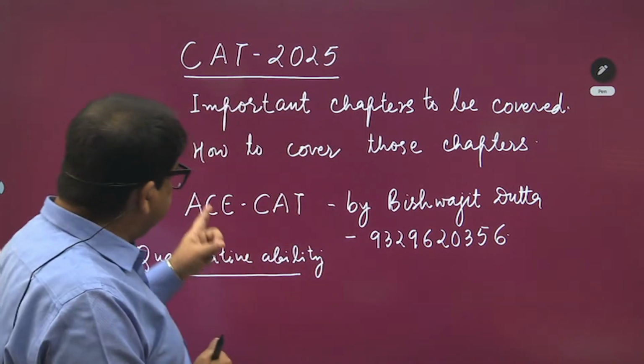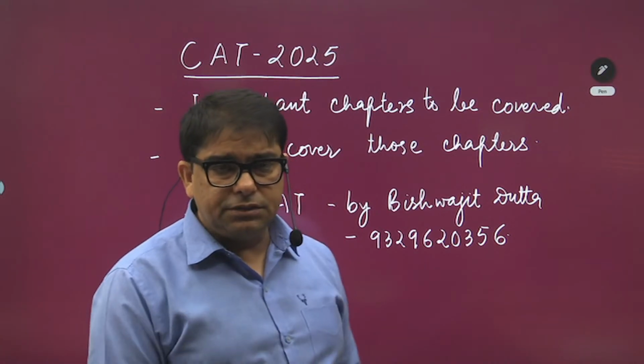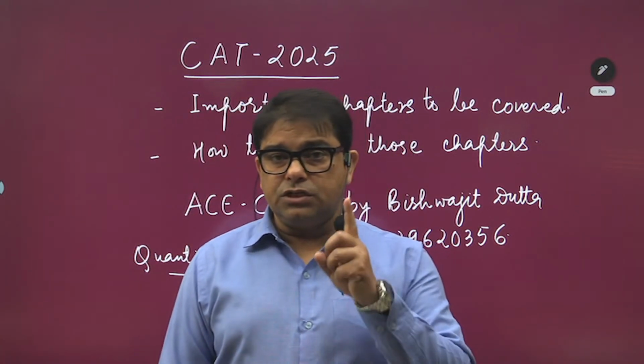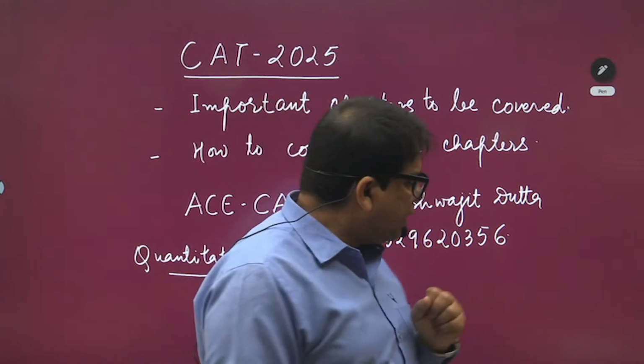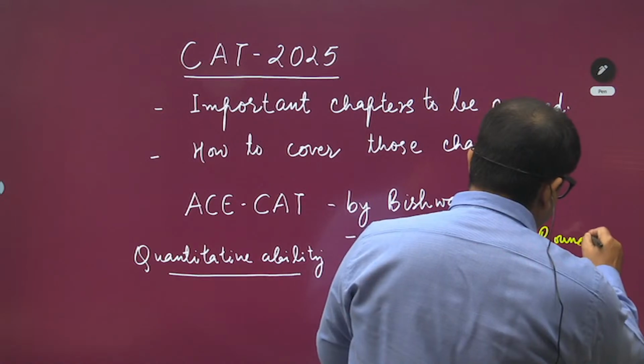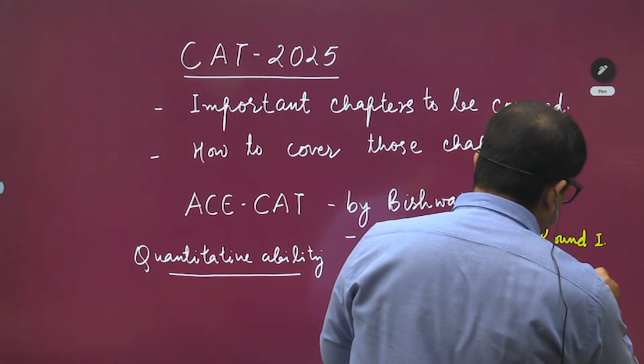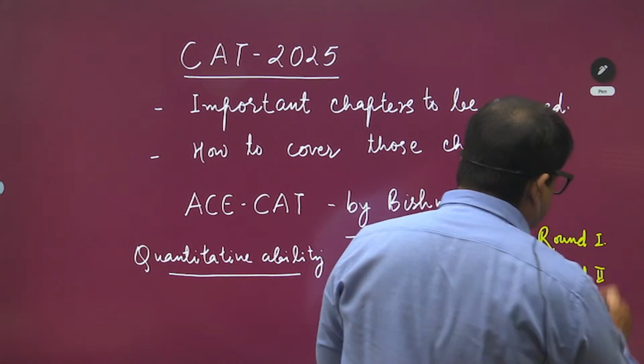लेकिन दोस्तों, हाउ टू कवर दिस टॉपिक्स इज अ वेरी इंपॉर्टेंट टास्क. You know, there are 2 rounds. Okay, let me write down round 1 and round 2. You know why I'm writing round 1 and round 2?